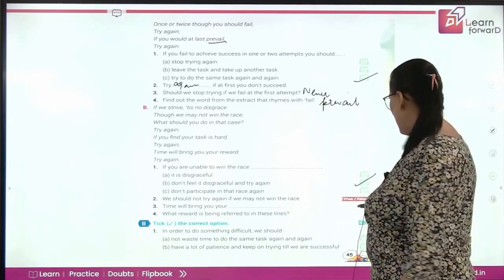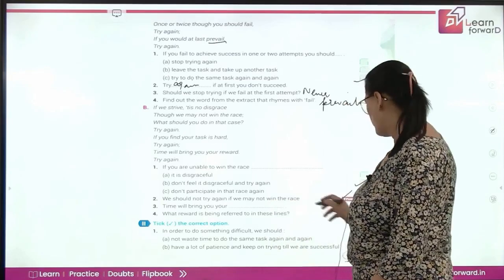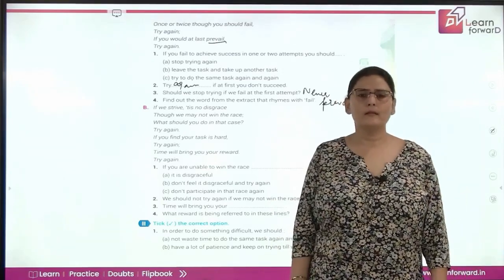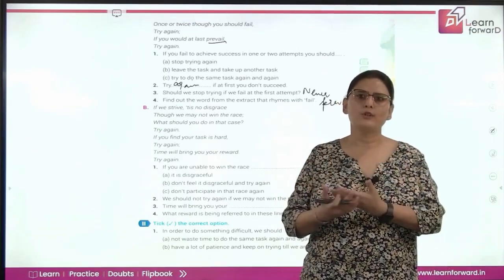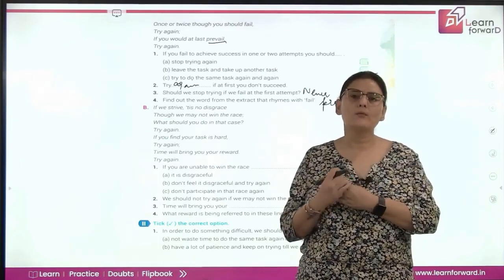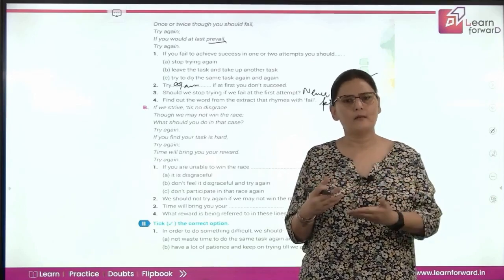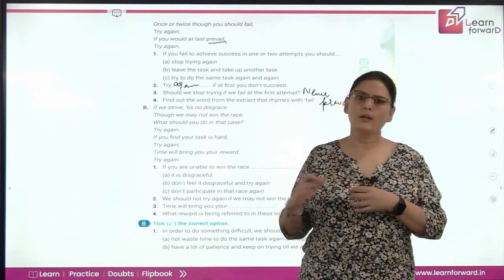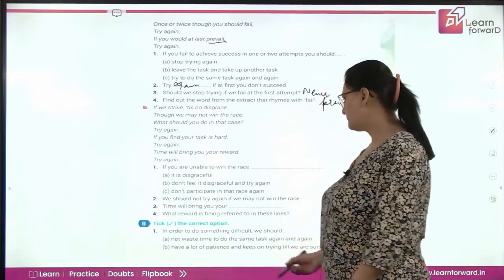We should not try again if we may not win the race. See, I have learned one thing from my parents. So it's a false statement. I have always been advised that no matter whether I achieve it or not, the participation in any activity, your contribution in any activity is more important than winning. So what counts is your participation. Do not worry about the result or the reward, but just at least get into it and give your best.